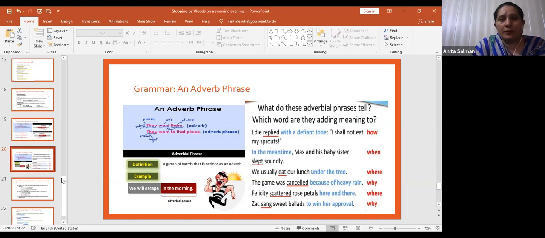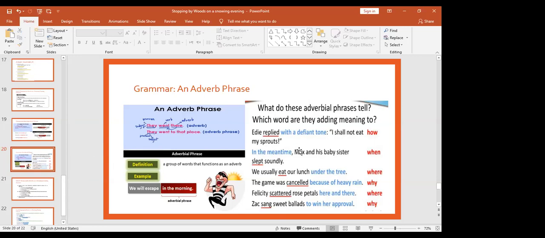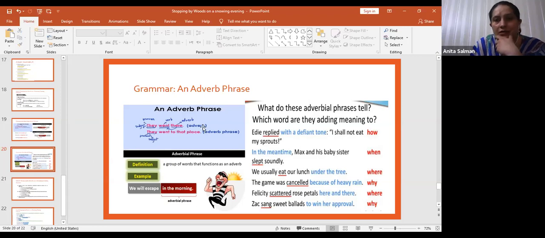Secondly, you have to remember that adverb phrases always tell us about how, as you can see in the examples. How, when, where, and why. These adverb phrases give us information about how, when, where, and why. And which word are they adding meaning to?